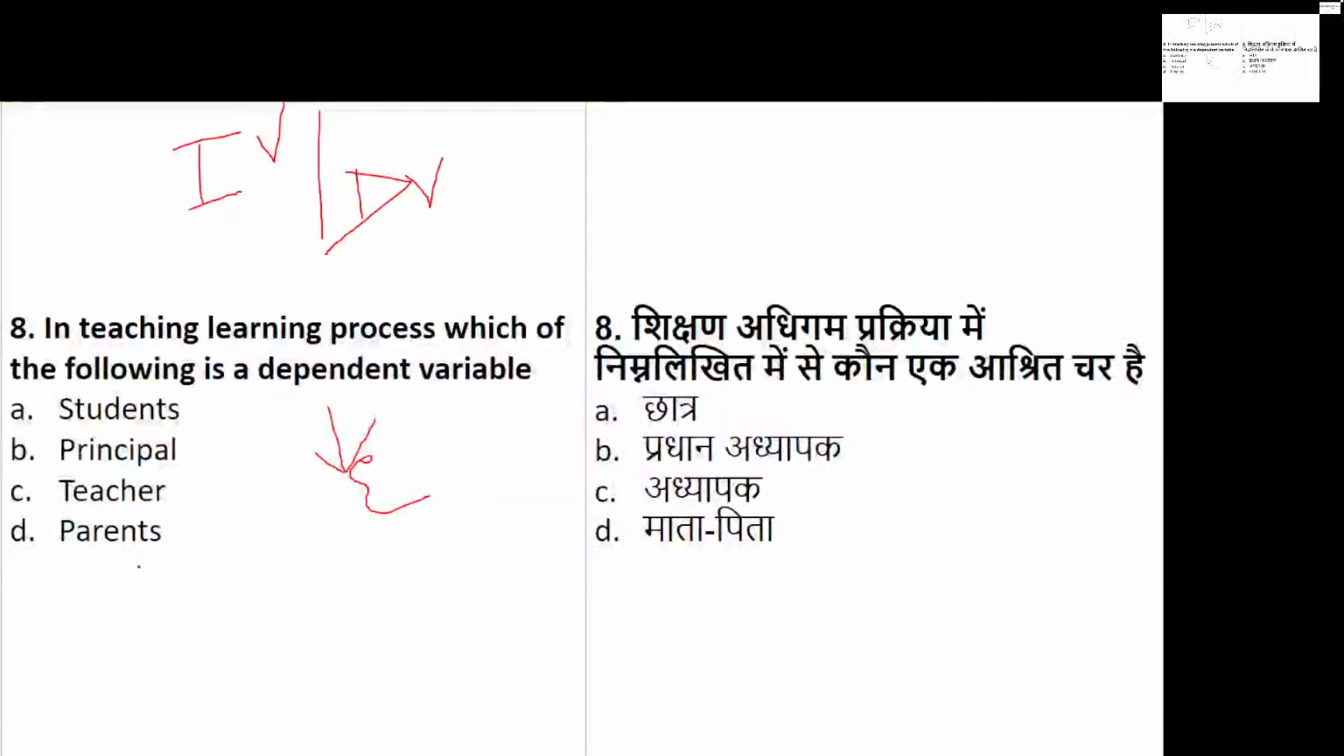So in teaching learning process, what will be called the dependent variable from the following? Dependent variable means where we can see the effect. Cause and effect relationship, you know. So independent variable is a cause, dependent variable is an effect. The effect will definitely be seen on the students, because it's the teacher who changes the skills, strategies, pedagogy, just to make sure that the student learns, generates interest, and is motivated. So always the effect is seen on the students. So it will be called the dependent variable.